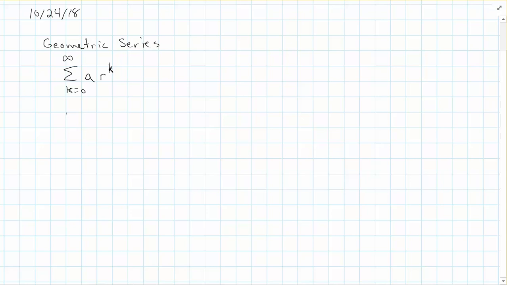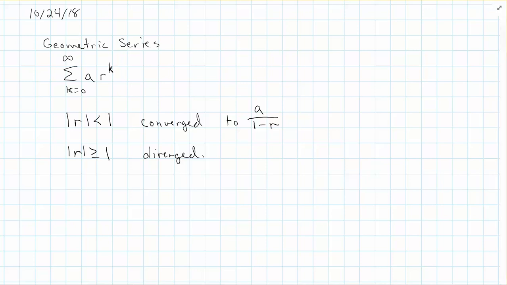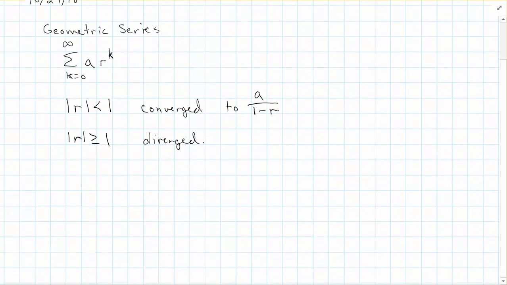So we knew that if the absolute value of r was strictly less than 1, this converged to a over 1 minus r. And if the absolute value of r is greater than or equal to 1, this simply diverged, so it didn't converge to a number. And that's where we ended class on Monday. So we're going to continue on. Again, we're in section 8.3.